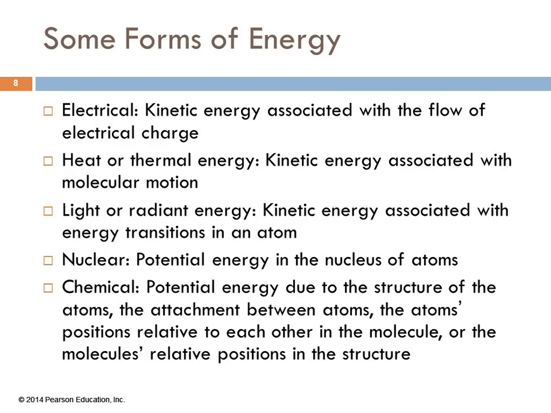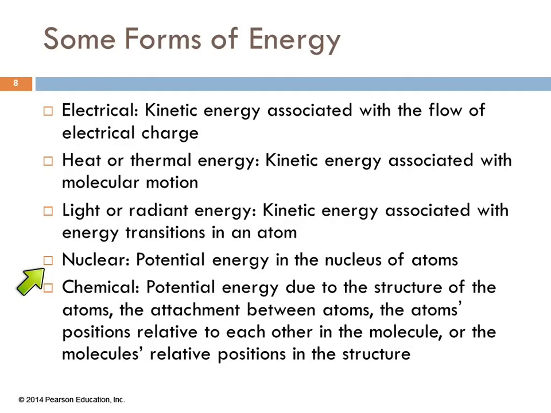Within potential and kinetic energy, there are many different forms of energy. There's electrical energy. This is a form of kinetic energy because it has to do with the flow or movement of electrical charge. This is electrons moving in a wire. Heat or thermal energy is kinetic energy with molecular motion. Light energy, or radiant energy, has to do with energy transitions in an atom, and we'll learn more about that later.